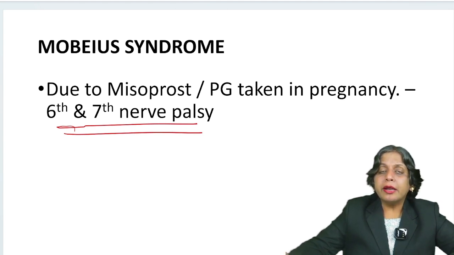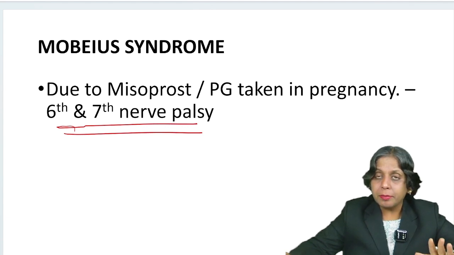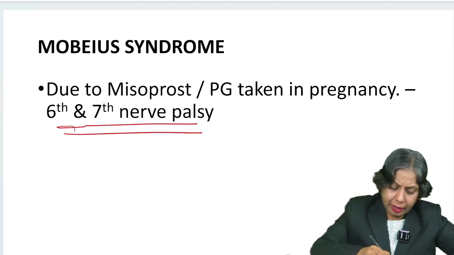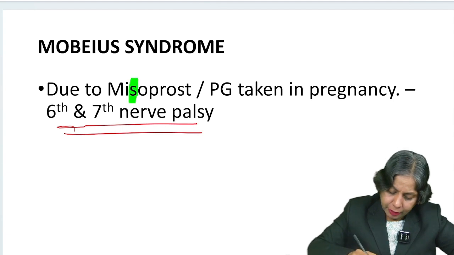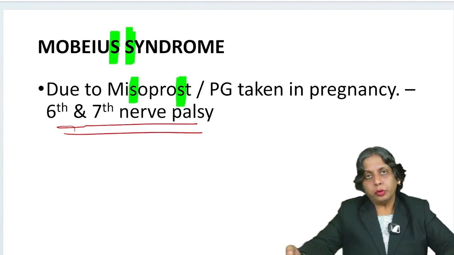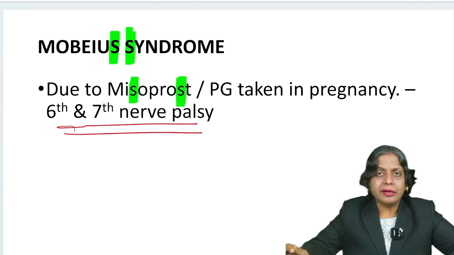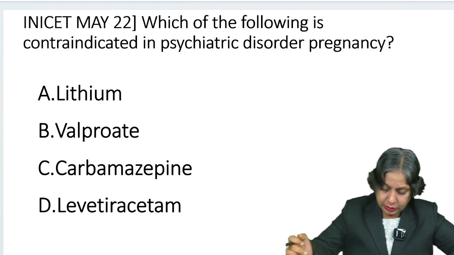Most of you get confused whether it is mifepristone or misoprostol. Remember that misoprostol has 2 S's and Mobius also has 2 S's. So don't get confused that mifepristone causes Mobius syndrome.